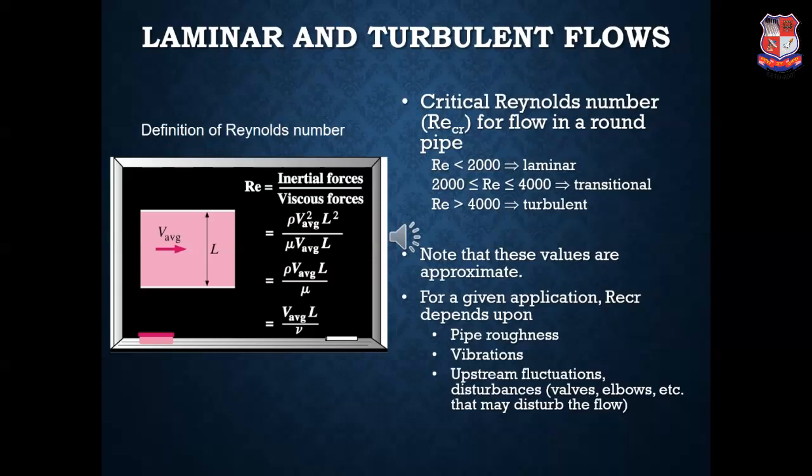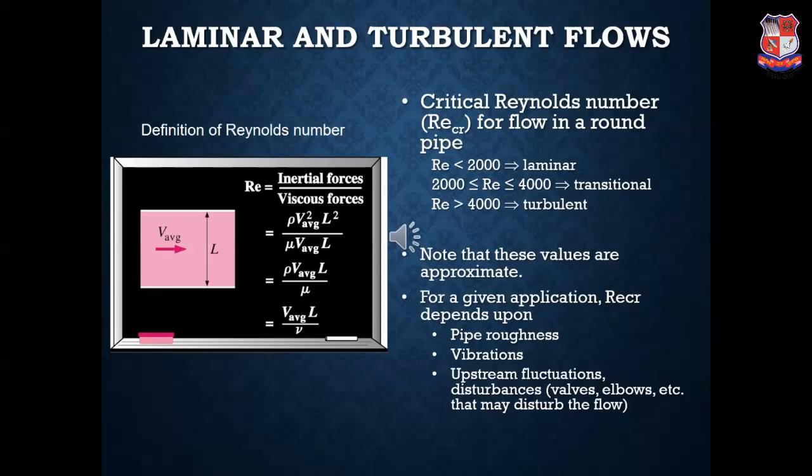Between 2000 and 4000 comes a flow known as transitional flow. This is the range in which a flow transits from a laminar condition to a turbulent condition. As we know, the Reynolds number is nothing but the ratio of the inertia force to the viscous force of the fluid.